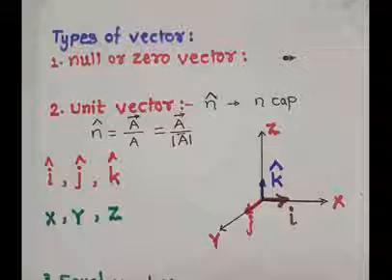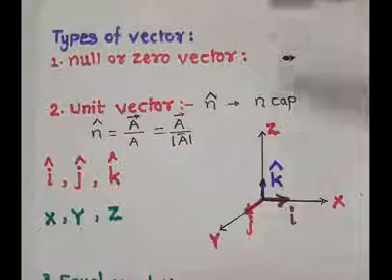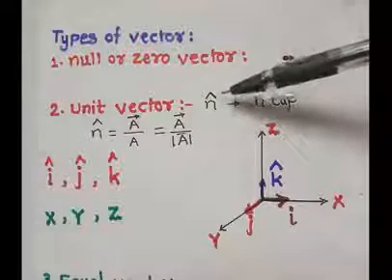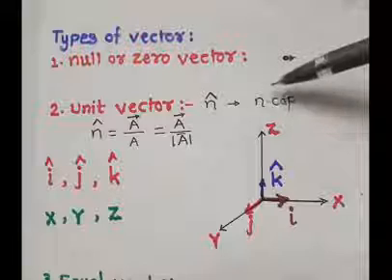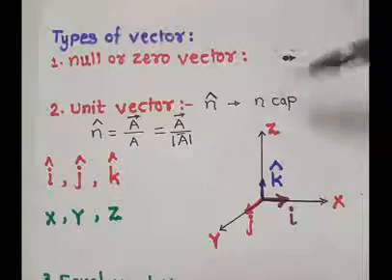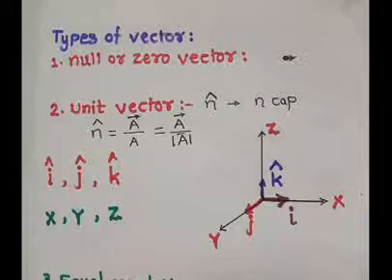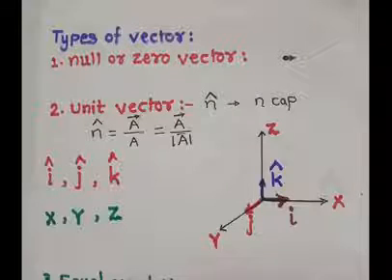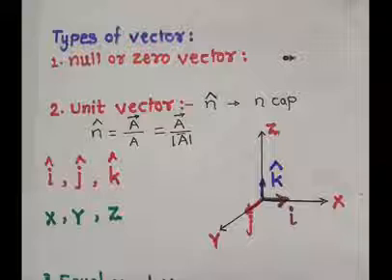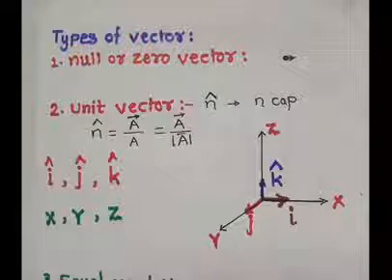Now the second type of vector is the unit vector. A unit vector in physics is denoted by n cap. What is a unit vector? A vector having unit magnitude is called a unit vector, meaning a vector having magnitude one. It has a particular direction.